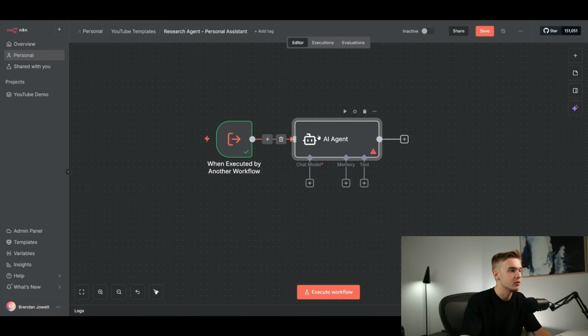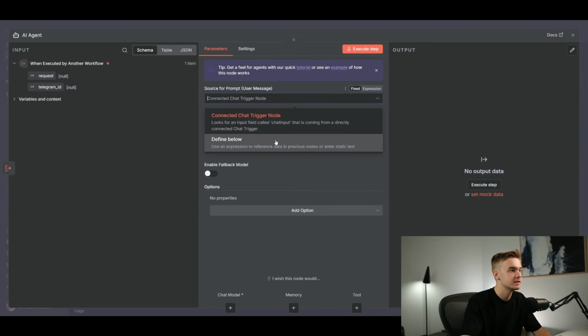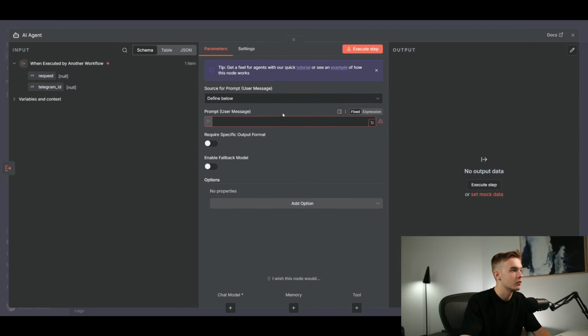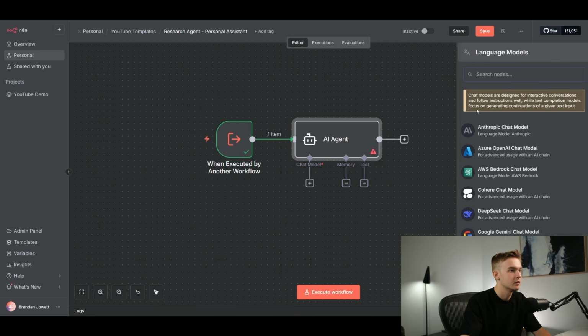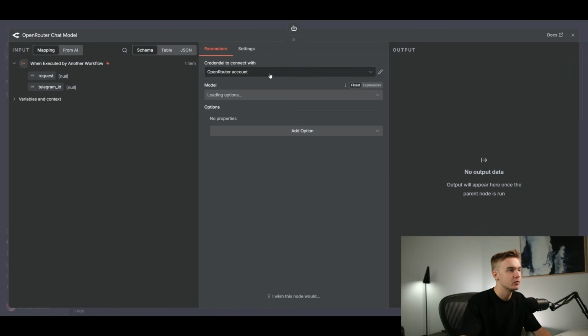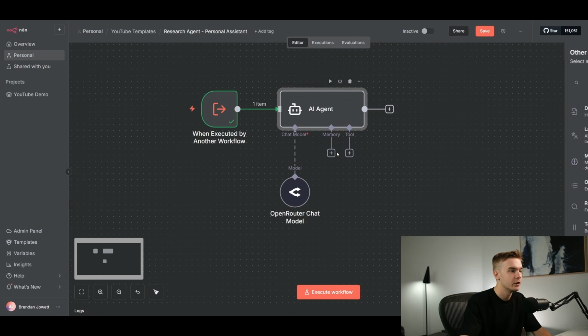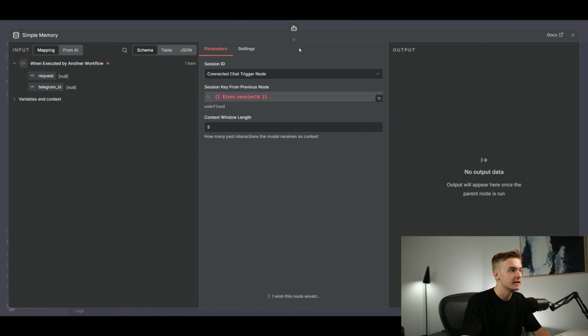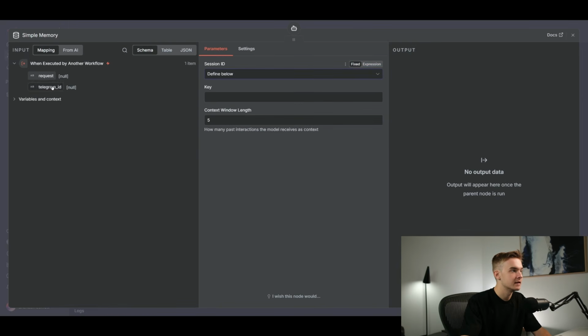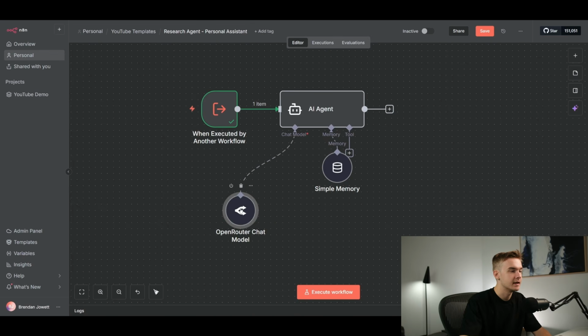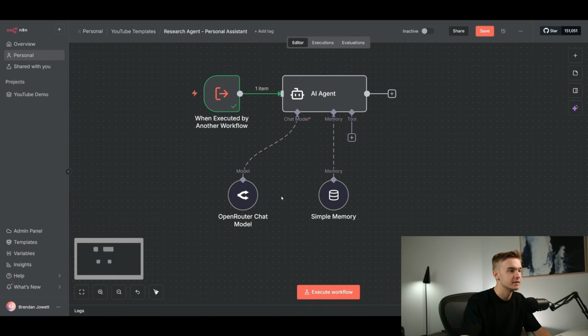That is going to be referencing everything that came from the request. So we'll change it to define below. Request is going to get thrown into here. We'll add our open router chat model once again. I'm going to swap it over to this key. We're using the 4.1 mini model. Obviously, you can use whichever model that you'd like. Session ID is going to be linked to our Telegram ID. Once again, we're getting context across every single agent.